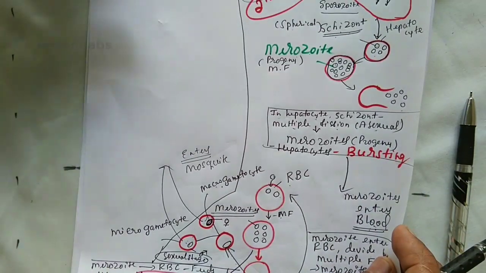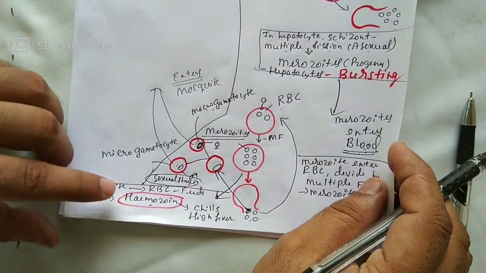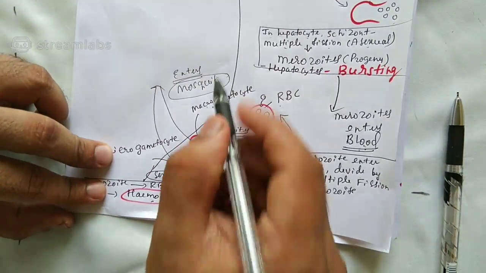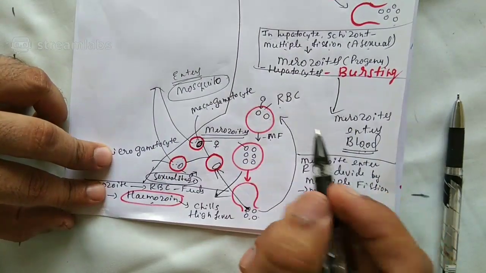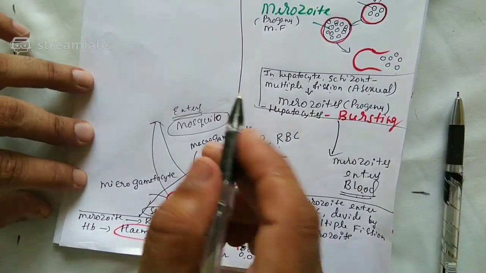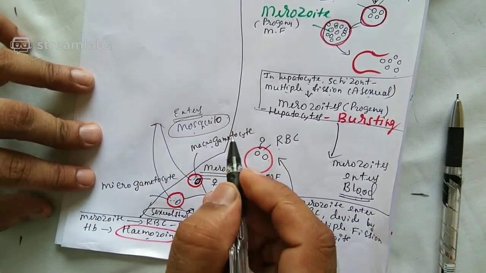That means I am discussing now, sorry, I will repeat once again. Gametocytes are entering into whose body? The mosquito's body. Are you understanding? So in the mosquito's body, what happens? Let us discuss now. In the mosquito's body, what has entered?